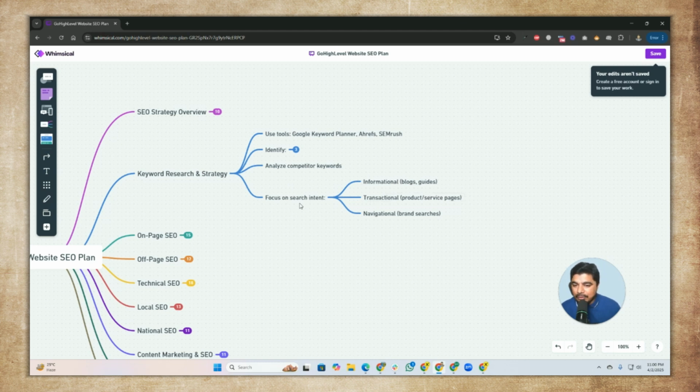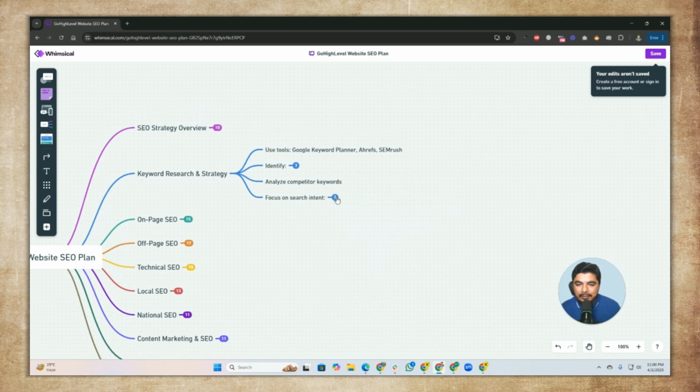The next one is to focus on search intent. That's an important part. You need to take care of the user, the user's problem, and the user's intent. For example, if the user is looking for a plumber expert in New York, you need to target that exact keyword instead of targeting a plumber in Sydney or a plumber anywhere in the world. So you need to target your audience and focus on their intent as well.